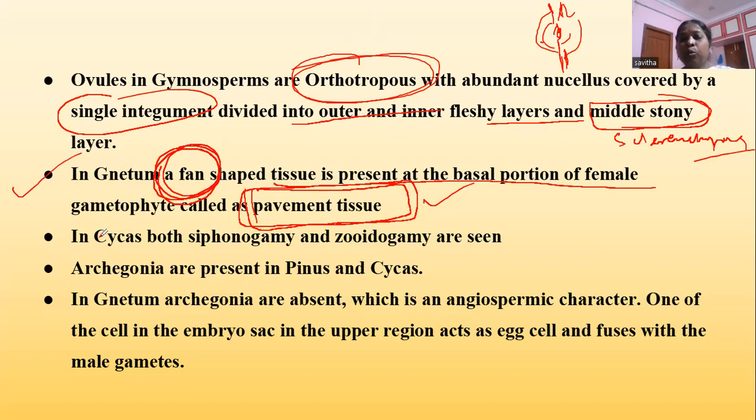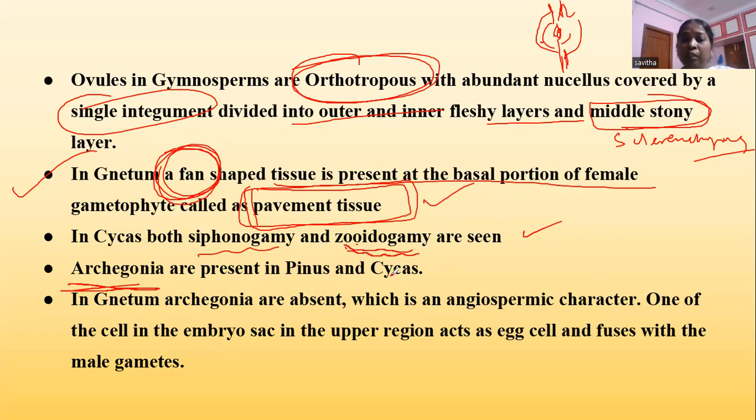In Cycas, both siphonogamy and zoidogamy are seen. When you come to the Cycas ovule, you will find an archegonial chamber. When the pollen reaches the micropylar region, it produces a pollen tube which carries the male gametes into the archegonial chamber. After release from the pollen tube, these gametes swim and reach the egg. This is called zoidogamy. Here the gametes have motility and fuse with the egg.